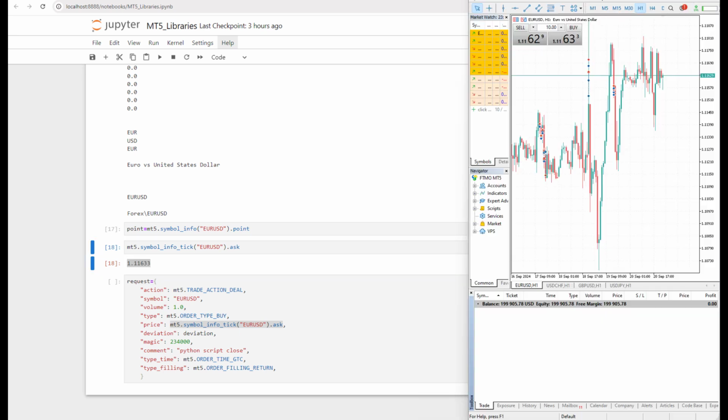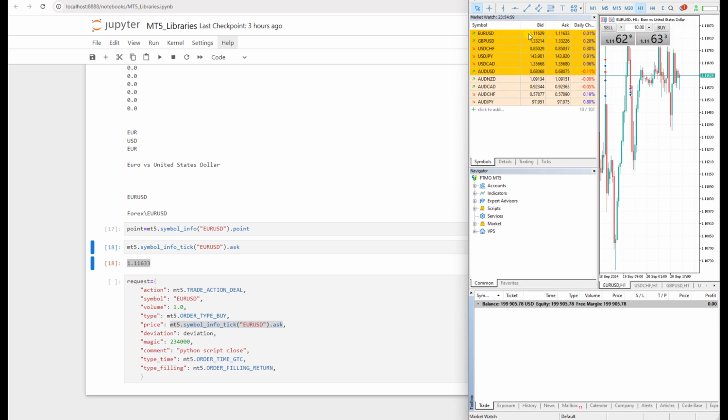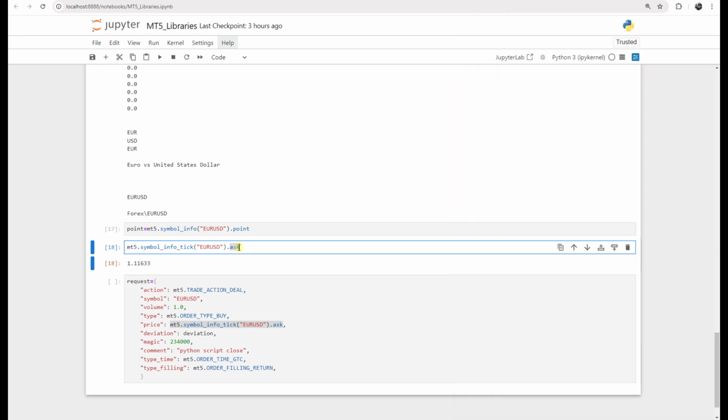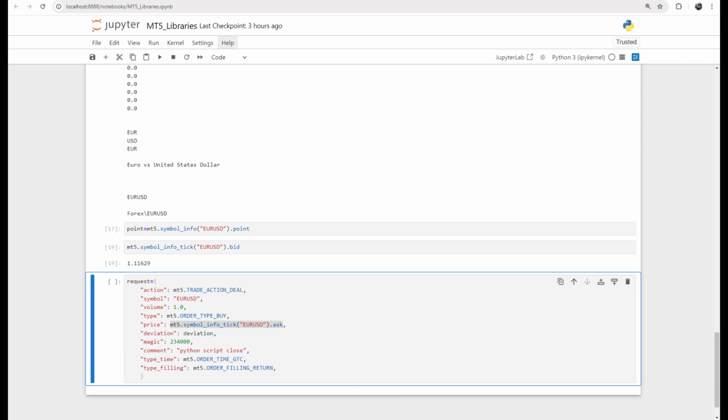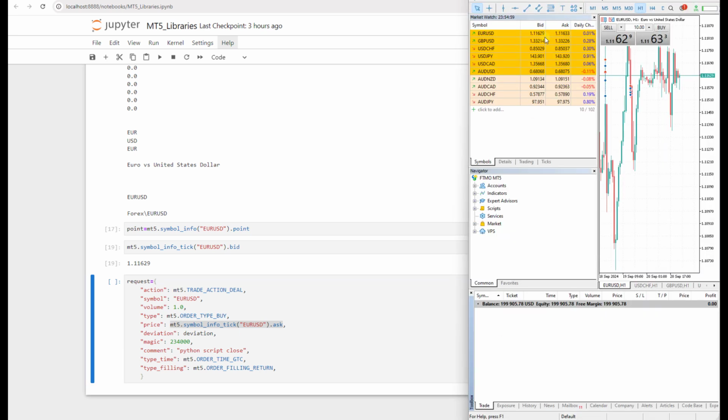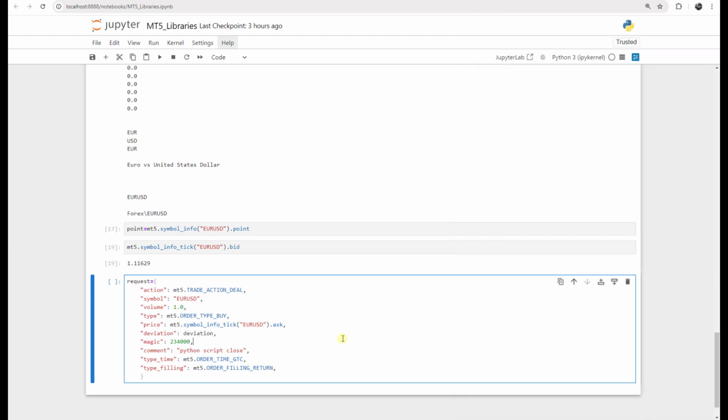This is the ask price: 1.11633, exactly what we have here. We can change it to bid, and it will return us the bid. This is the bid and the daily cache, everything. We can have access to all of them. So this is how we have access to the ask.